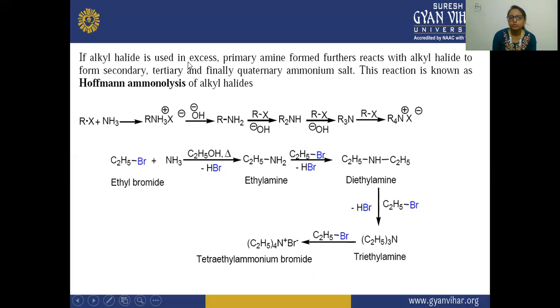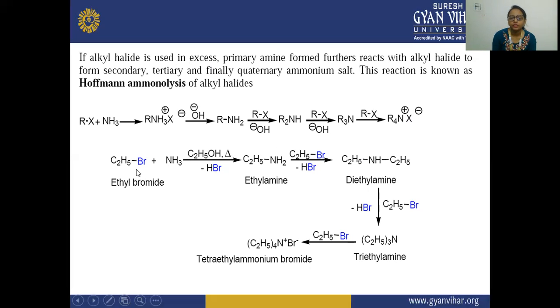This alkyl halide is used in excess amount. That is why it reacted again, and there is a formation of the secondary amine. So firstly primary amine is formed, then secondary amine is formed, and if this alkyl halide is heated again, it reacts because it is in excess amount, then a tertiary alkyl amine is formed. After that, again this RX, the alkyl halide, is reacted with this, and there is a formation of the quaternary ammonium salt. Okay, and this reaction is known as Hoffmann ammonolysis.